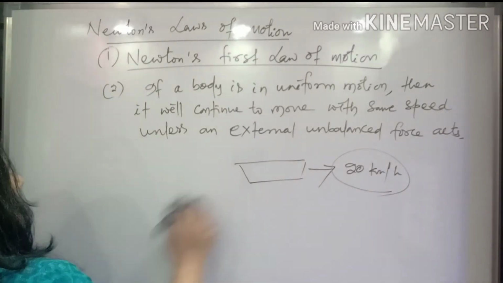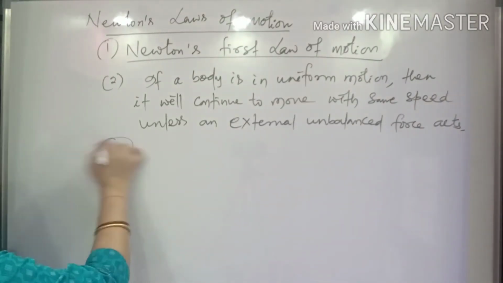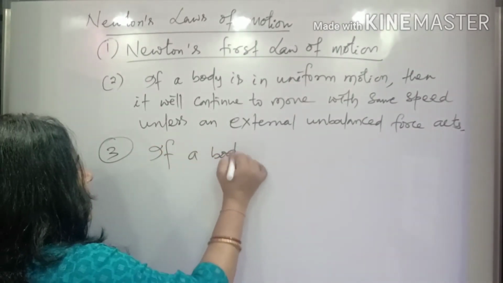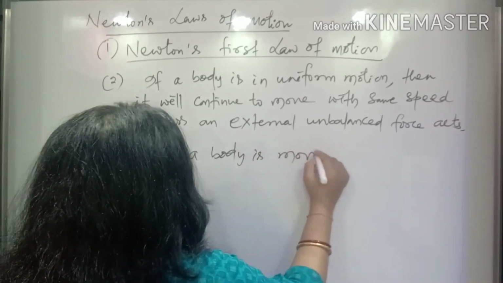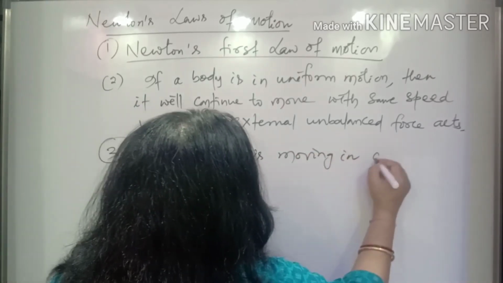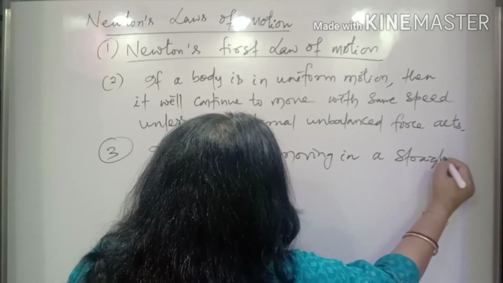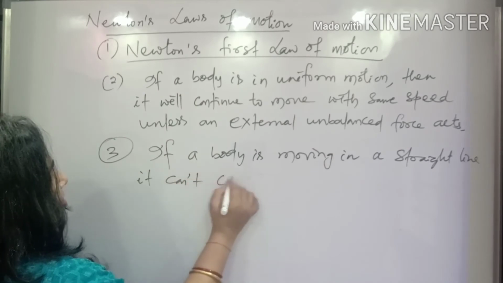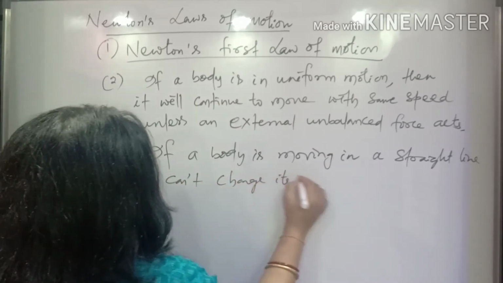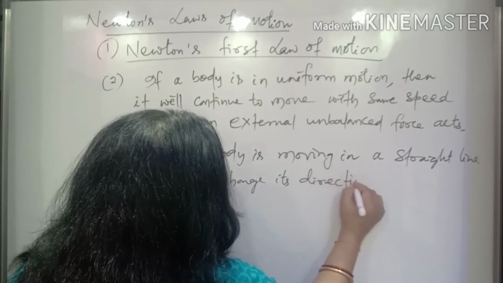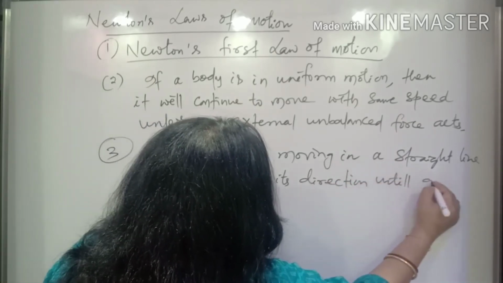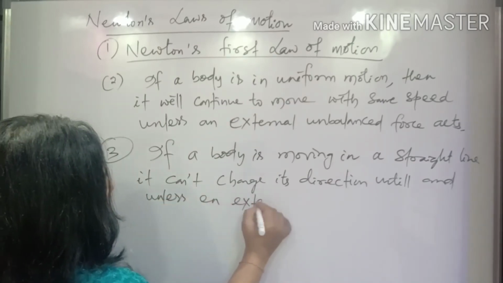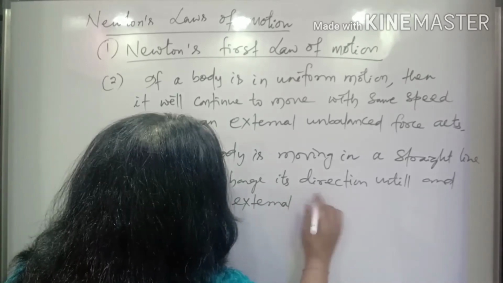Then the third outcome from Newton's first law of motion is: if a body is moving in a straight line, it cannot change its direction until and unless an external unbalanced force acts.